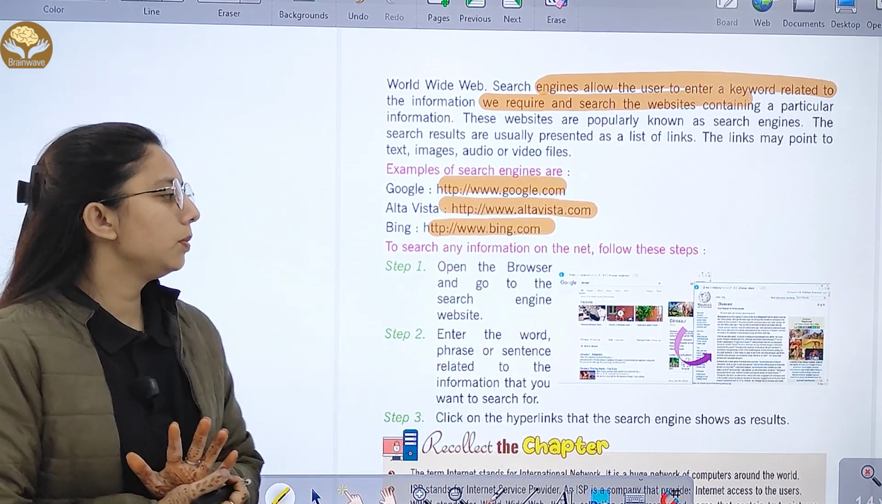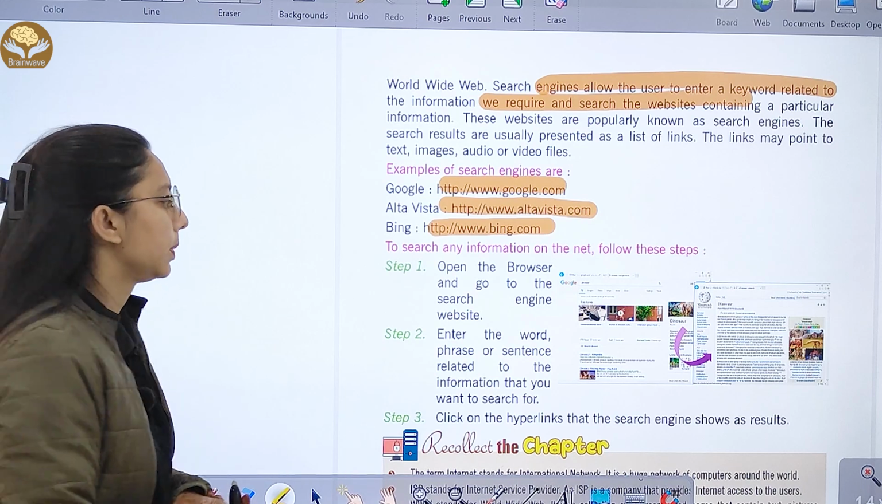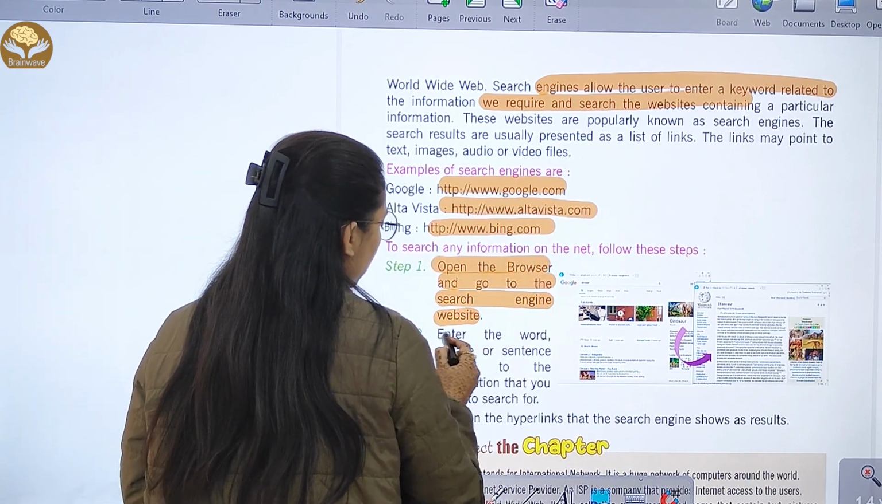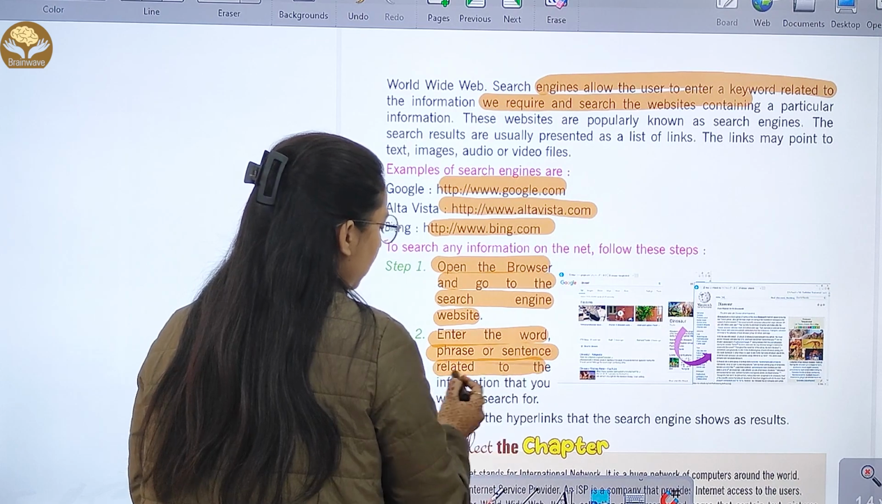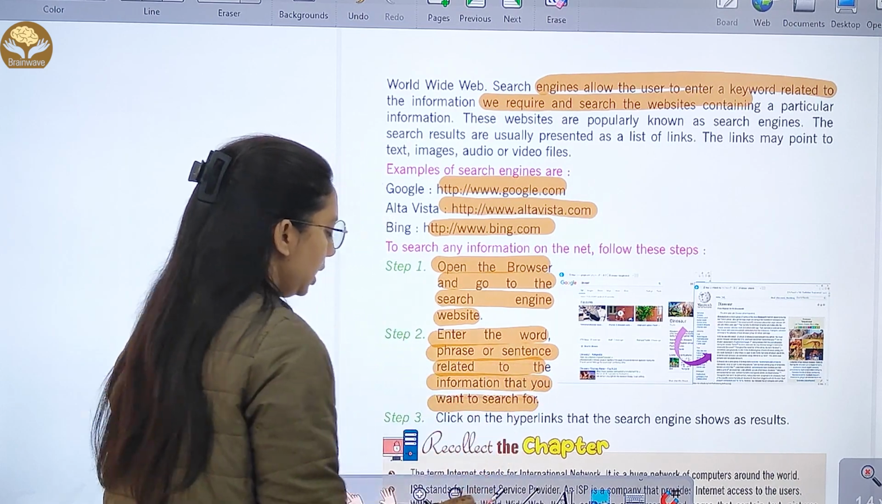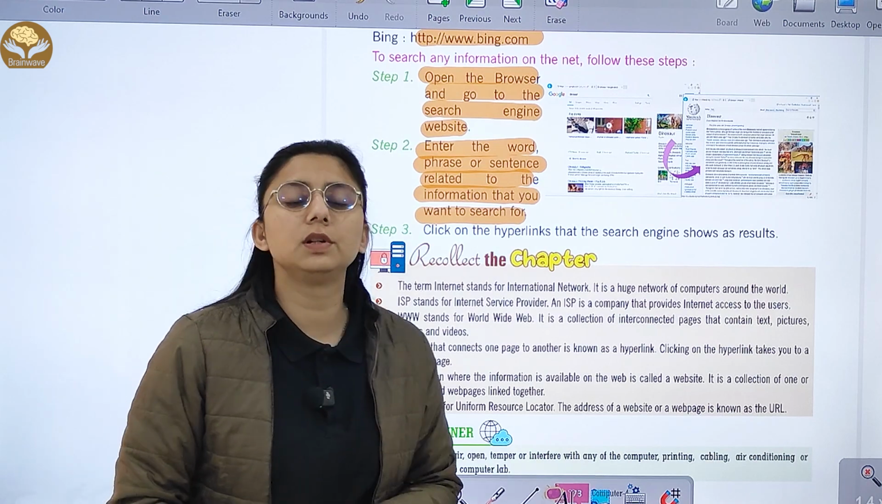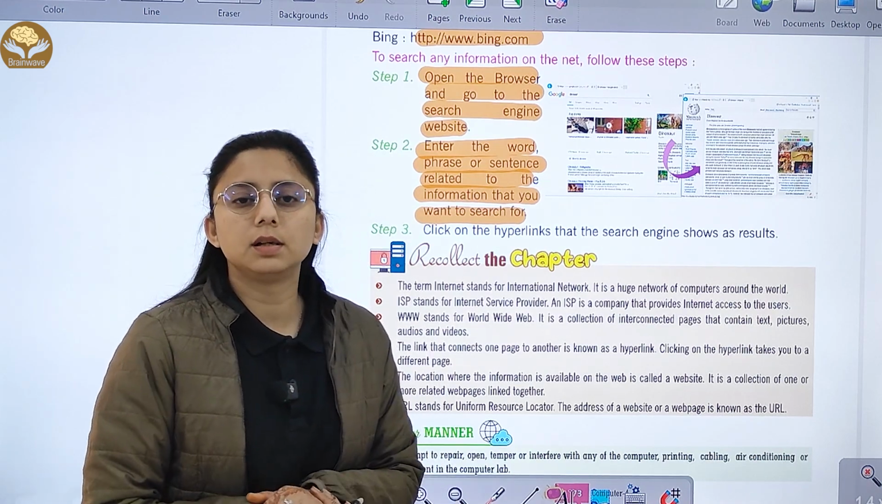To search any information on the net, you will follow these steps. Open the browser and go to the search engine website. Enter the word, phrase or sentence related to the information that you want to search, and then click on the hyperlink, and the search engine will show you different results.